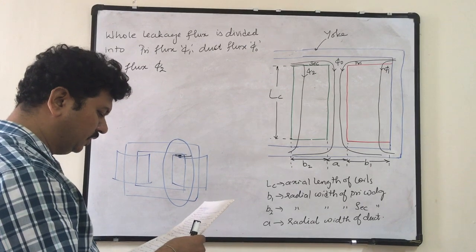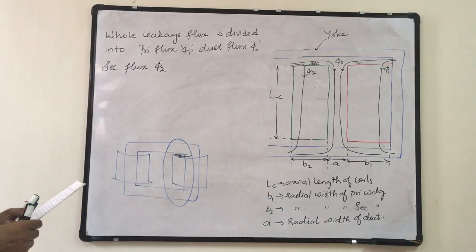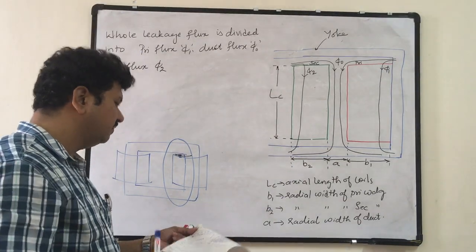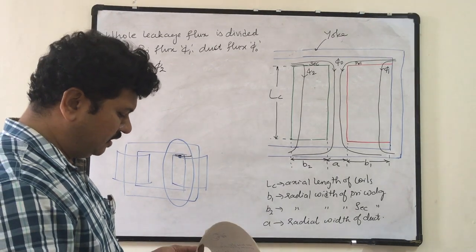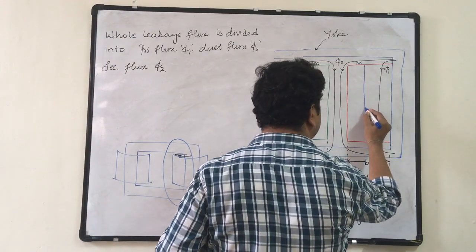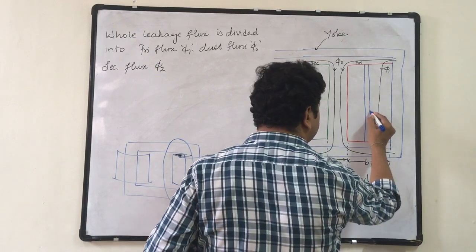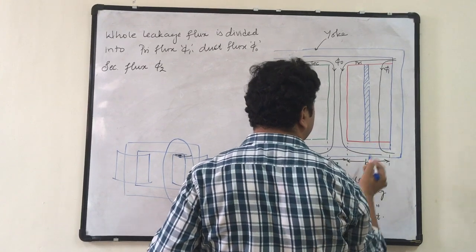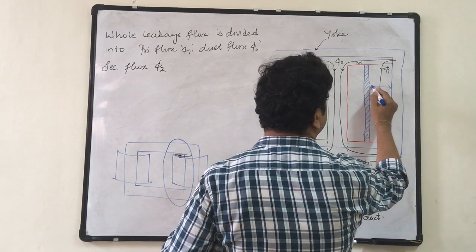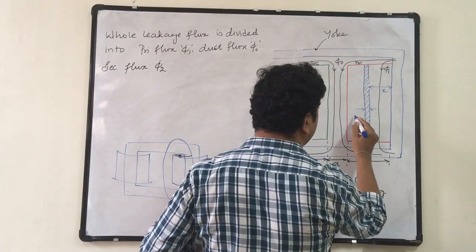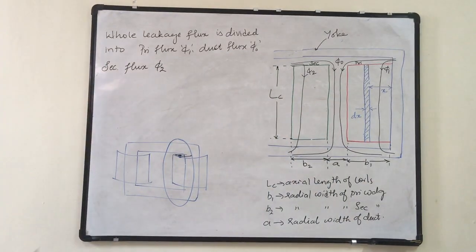Then, let us consider an elemental strip at distance x from the core in the primary winding. This elemental strip has a width dx.